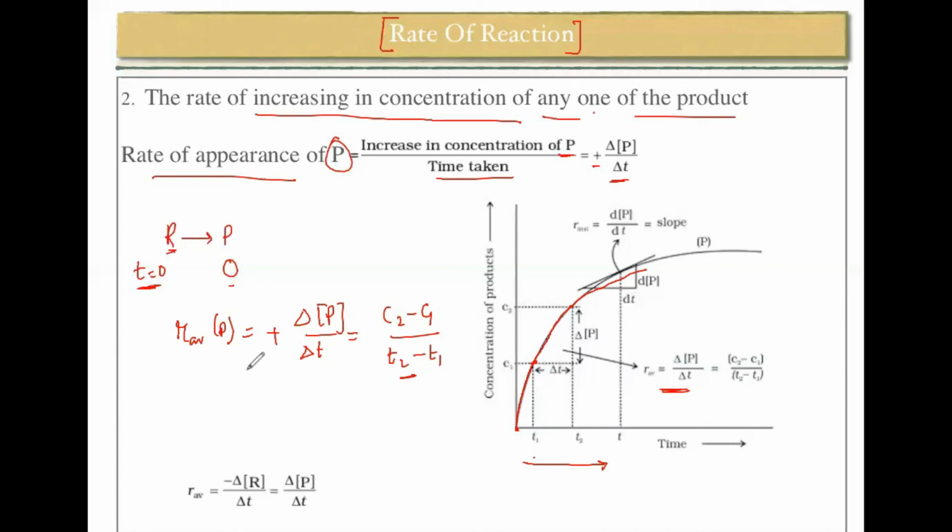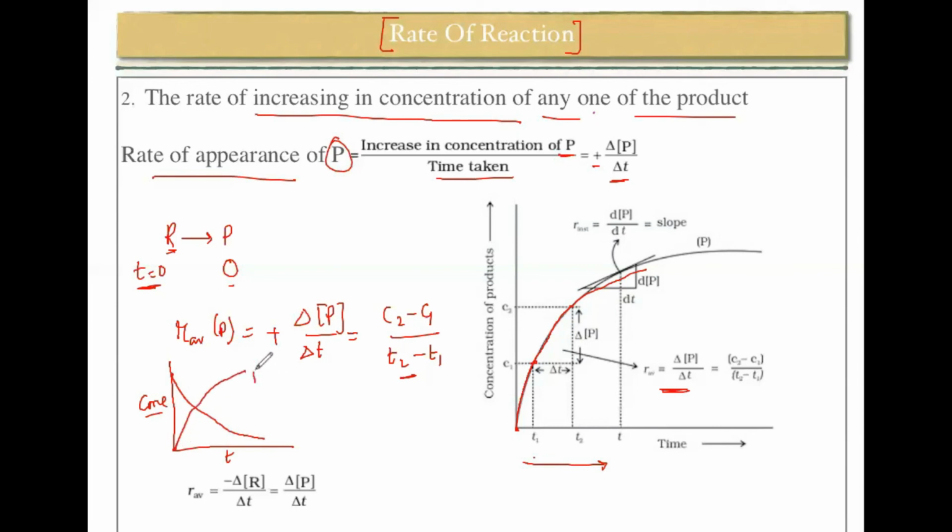Now I think you have already understood how the reactant and product are going to behave. If this is the concentration of reactant and product, and this is the time, the reactant is slowly going to decrease and the product is slowly going to increase.